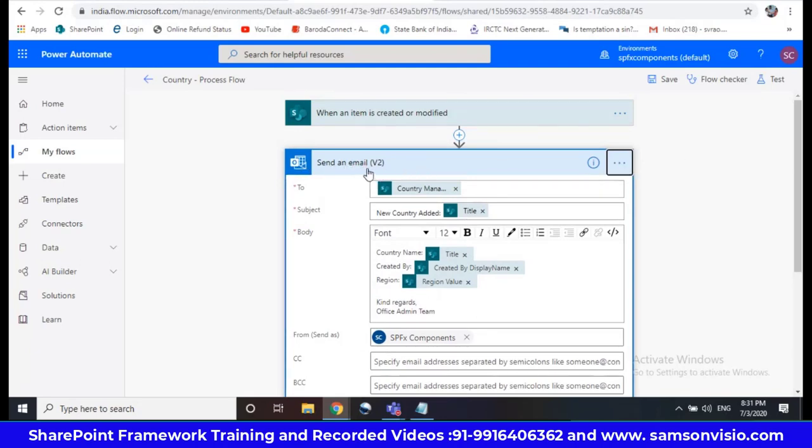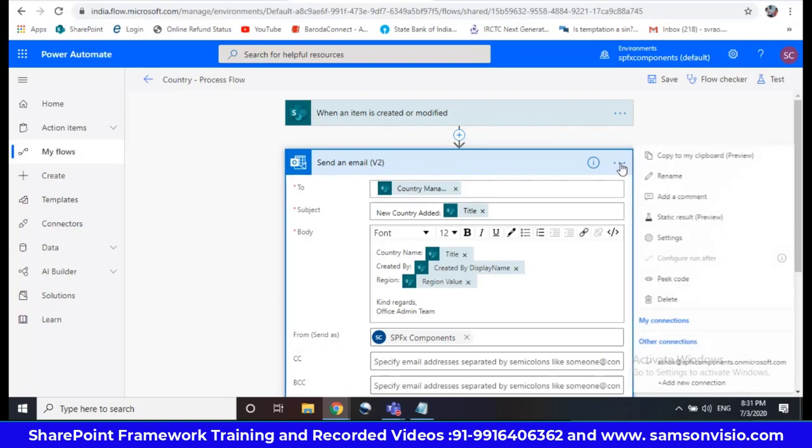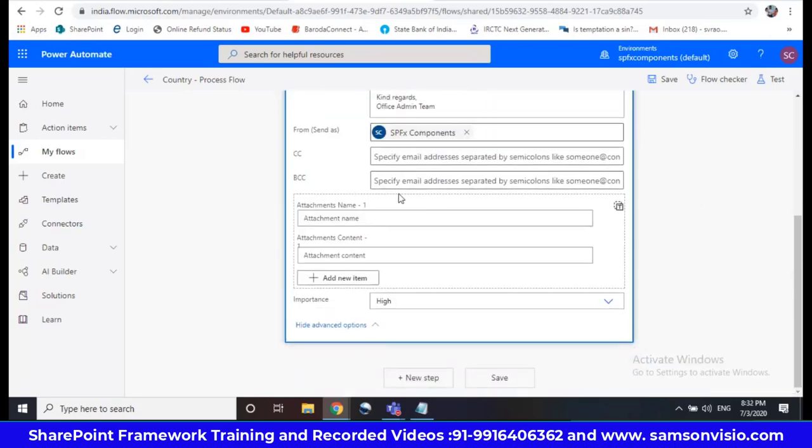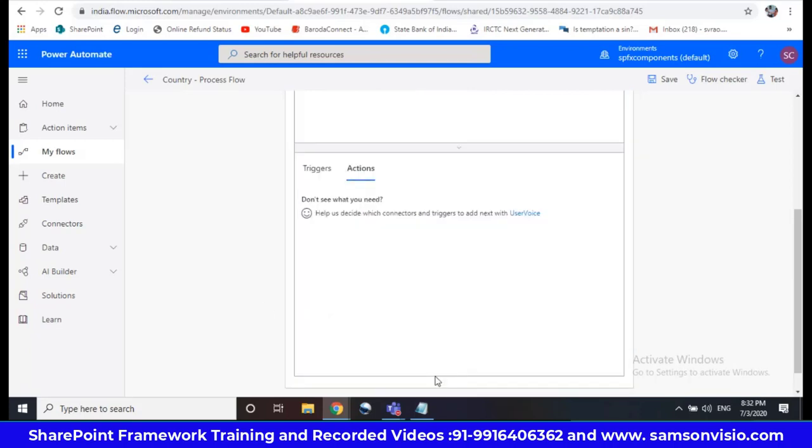Then just go to this action, click on this menu bar, the 3 dots, click on copy to my clipboard. Okay, that means you are just copying it. Copy it. Then go to new step.